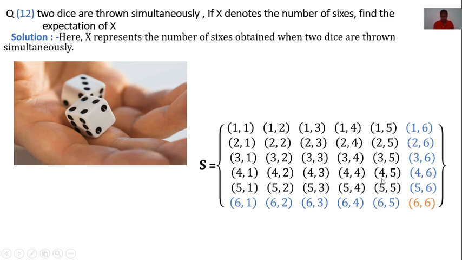Now the blue color outcomes: in the blue color outcomes, 6 on the first die or second die, not on both. And last, only one outcome, the orange color: in this outcome, 6 on both dice.